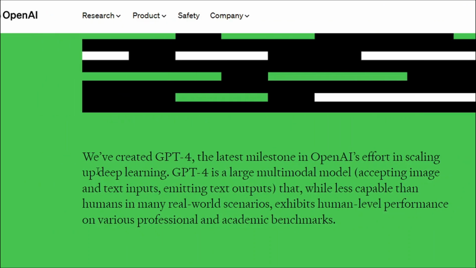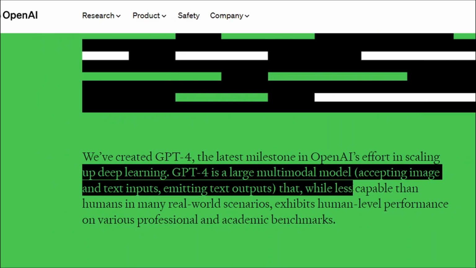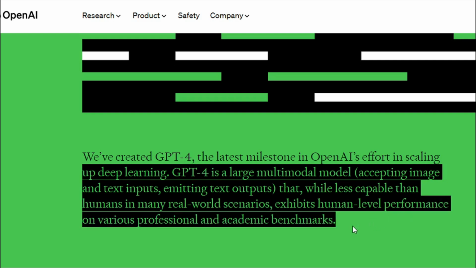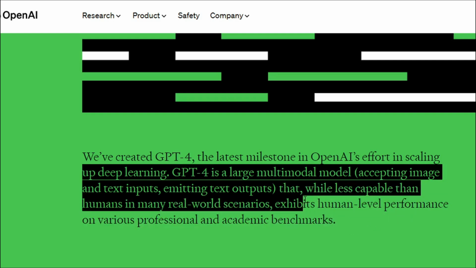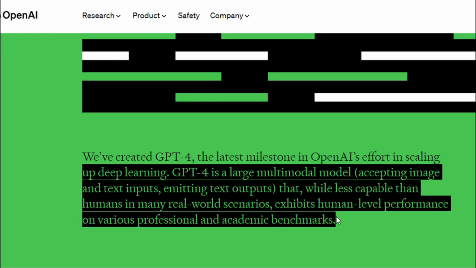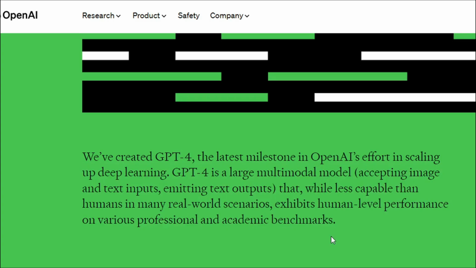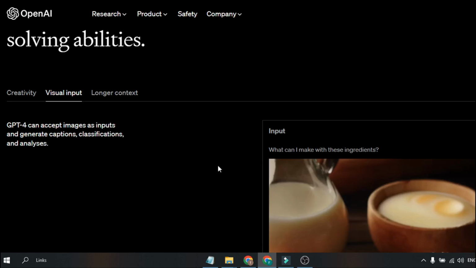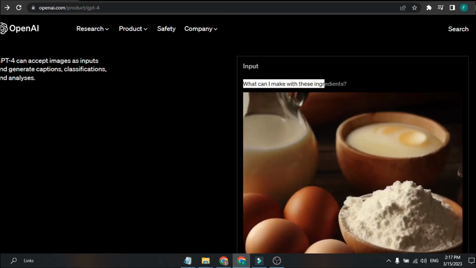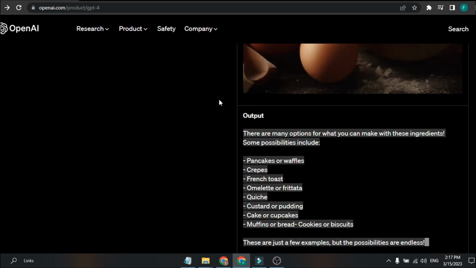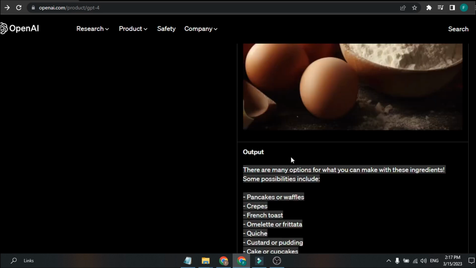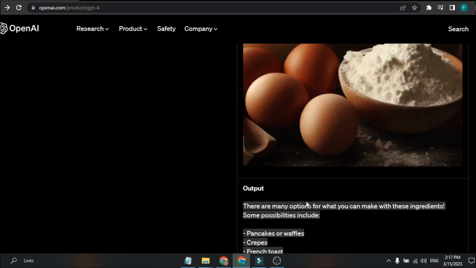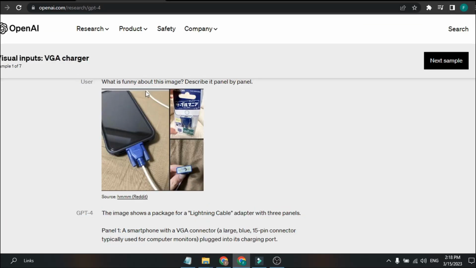The first thing that stands out is that GPT-4 is a large multimodal language model. That means that unlike ChatGPT, which only accepts text as input, GPT-4 has the ability to process both images and text inputs. What's great about it is that it not only understands the contents of an image, but it can reason about it. For example, they provide this example image and then ask the question, what can I make with these ingredients? And the model is not only able to understand the ingredients, but it can come up with different recipes. Now that's simply amazing.